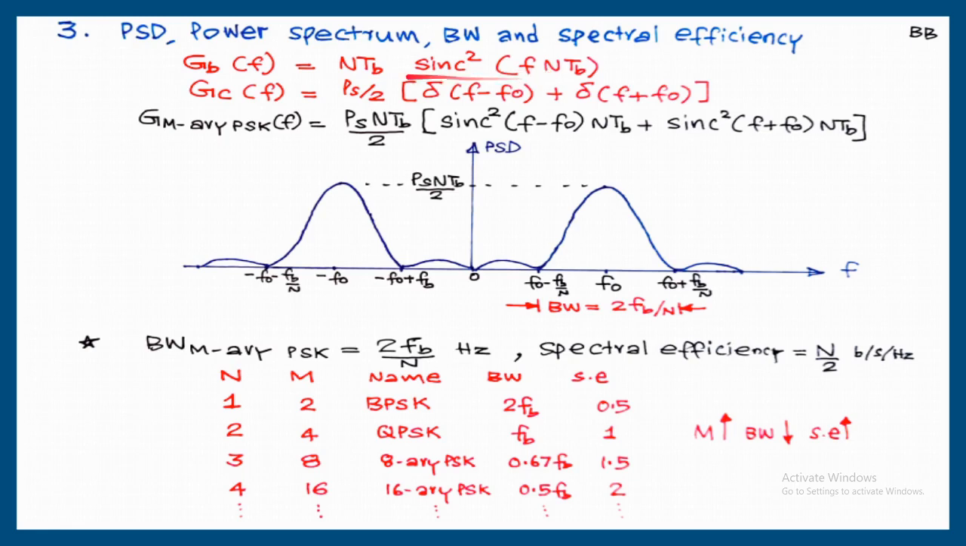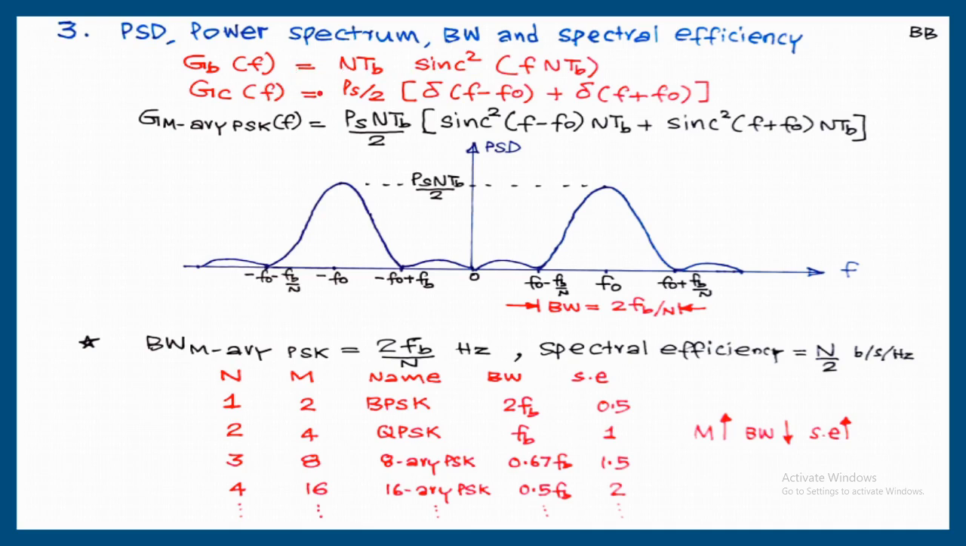For QPSK we have written 2 TB sinc square(f 2 TB). For 8 array PSK, 3 TB sinc square(f 3 TB). So the general result is n TB sinc square(f n TB), where n is log of M to the base 2.